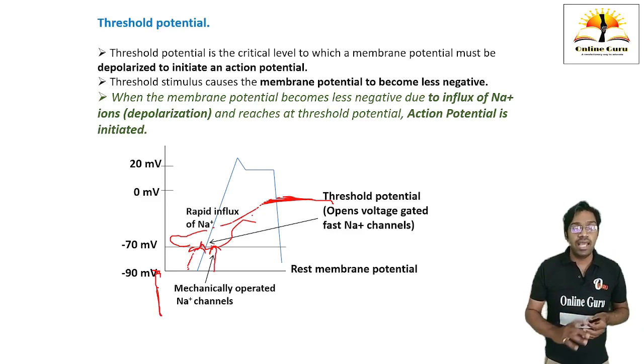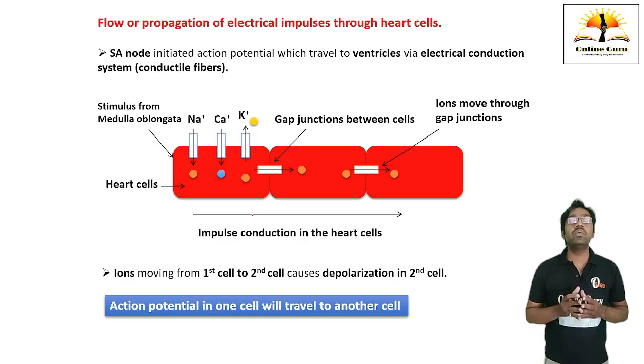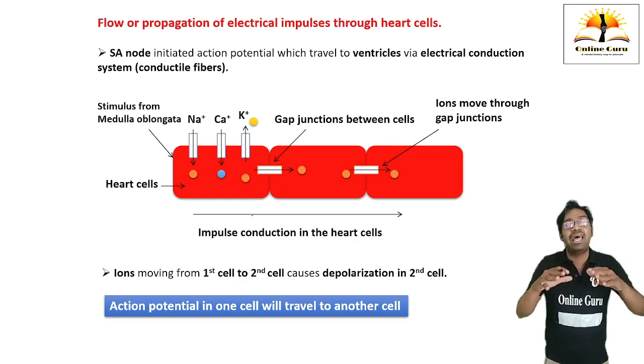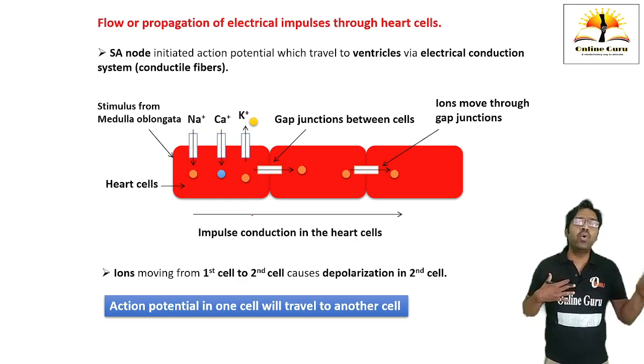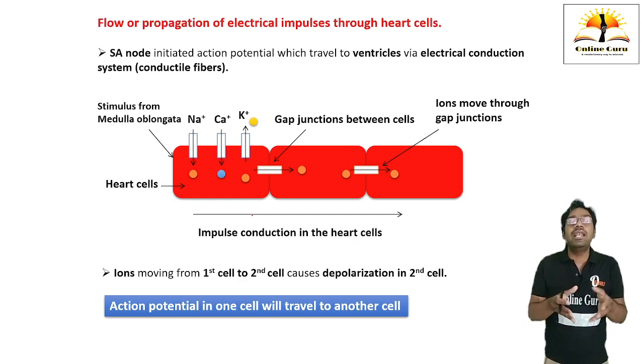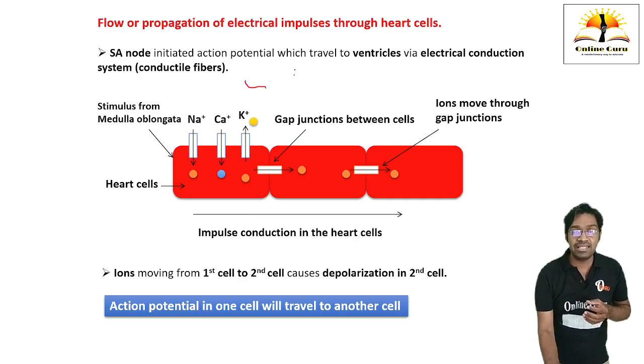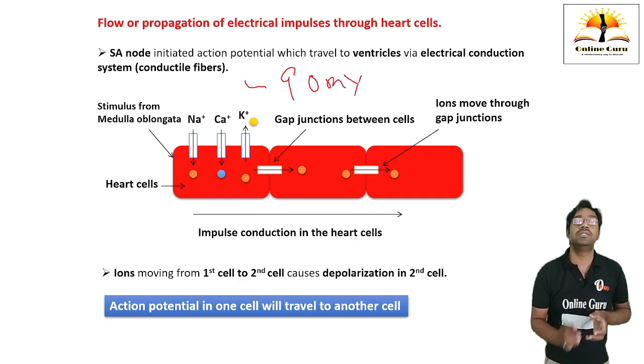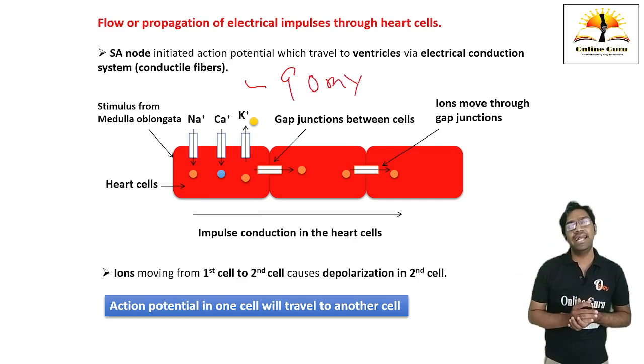Okay, then the next point is that we are going to discuss the flow or propagation of electrical impulses through the heart cells. First of all, we are going to discuss what is resting membrane potential. Resting membrane potential is the membrane potential at rest, when any neuron or cardiac cell has no stimulus. The cardiac cells are in a relaxed phase. This is called resting membrane potential. Generally, resting membrane potential in the cardiac cells is about minus 90 millivolts. It is more towards the negative polarity.